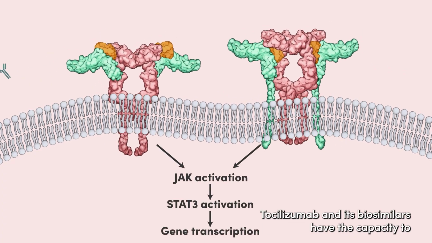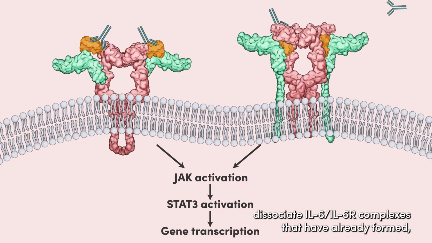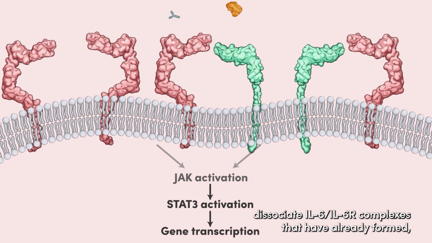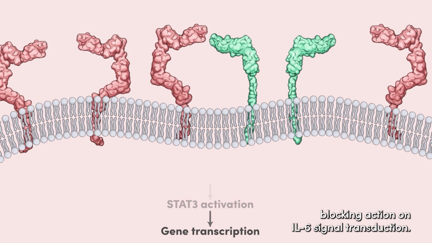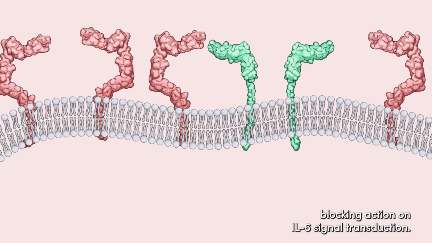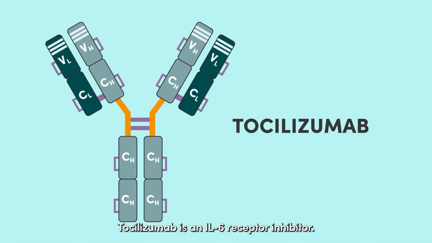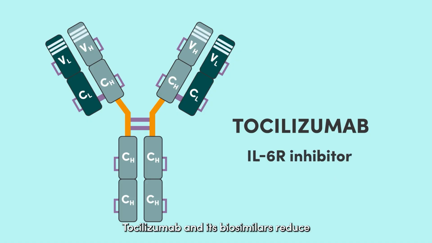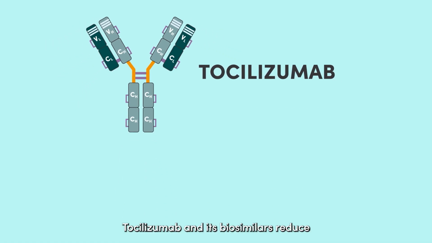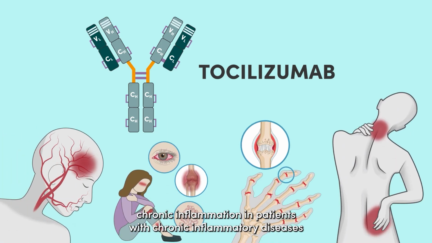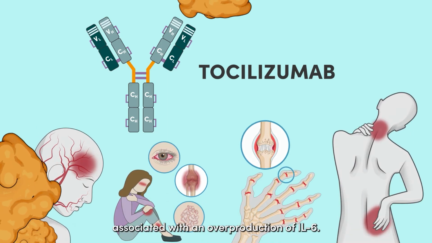Tocilizumab and its biosimilars have the capacity to dissociate IL-6-IL-6R complexes that have already formed, and so exhibit an extremely effective blocking action on IL-6 signal transduction. Tocilizumab is an IL-6 receptor inhibitor. Tocilizumab and its biosimilars reduce chronic inflammation in patients with chronic inflammatory diseases associated with an overproduction of IL-6.